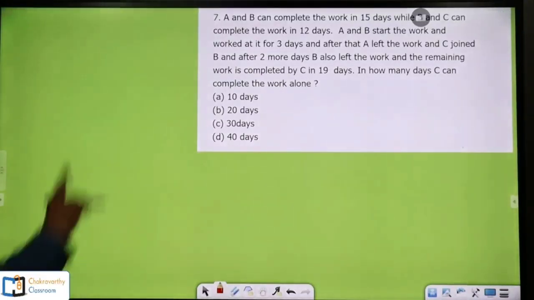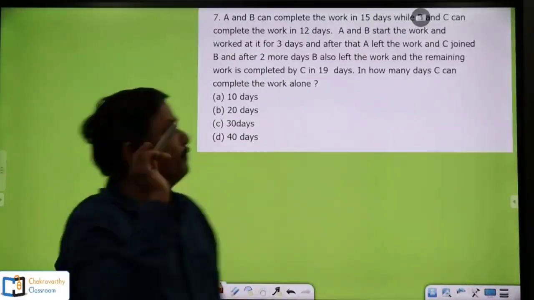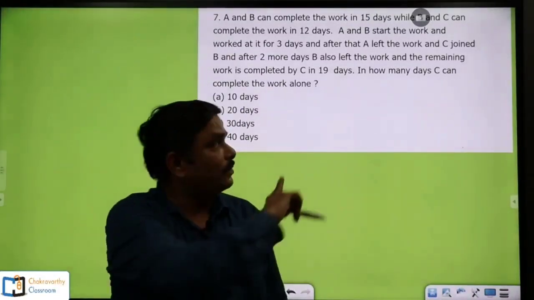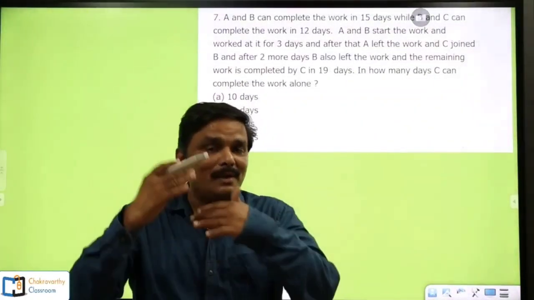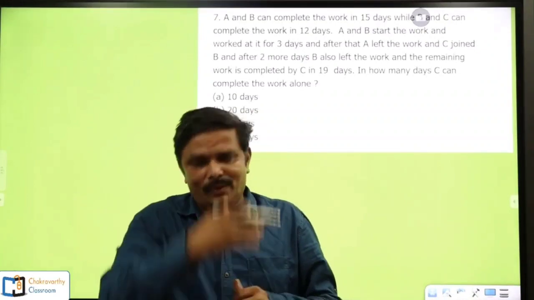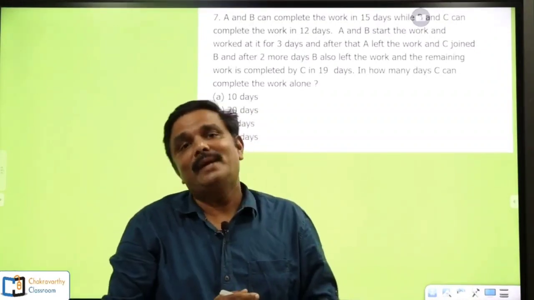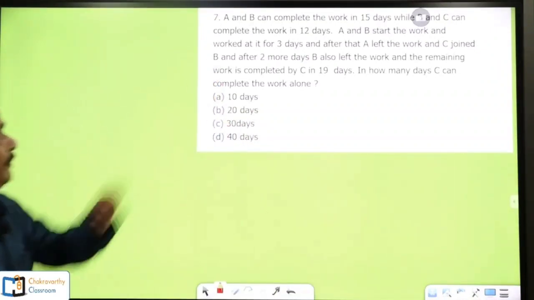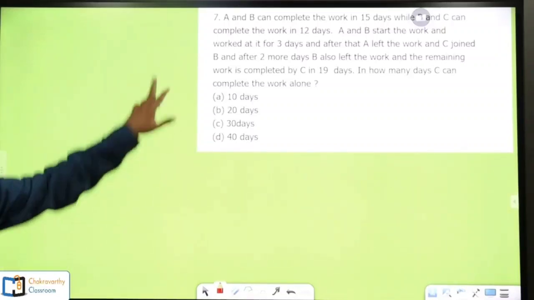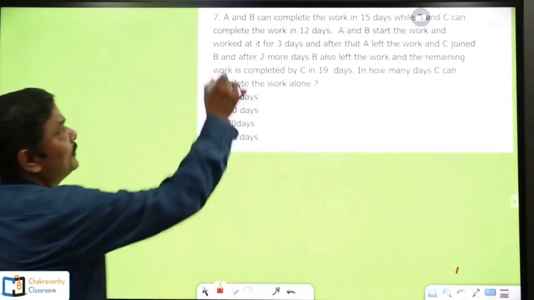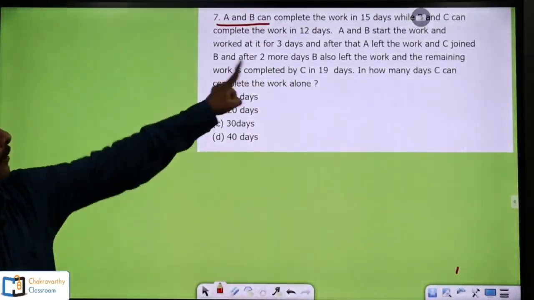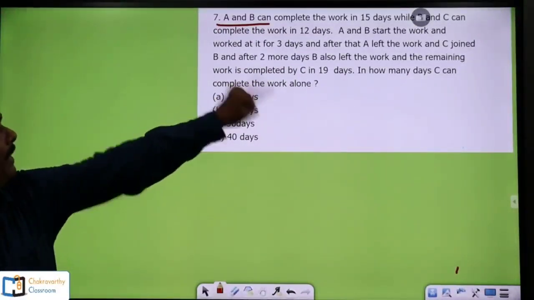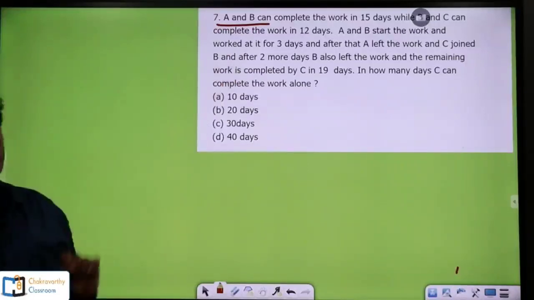Next question you see, this is one of the very important questions. Actually, students, this question has been taken from previous papers, from one of the recently conducted competitive exams. Now here, read the question properly. A and B, not one person, two persons. A and B can complete the work in 15 days, while B and C can complete the work in 12 days.